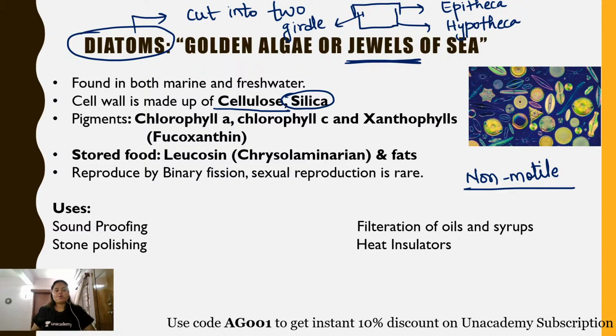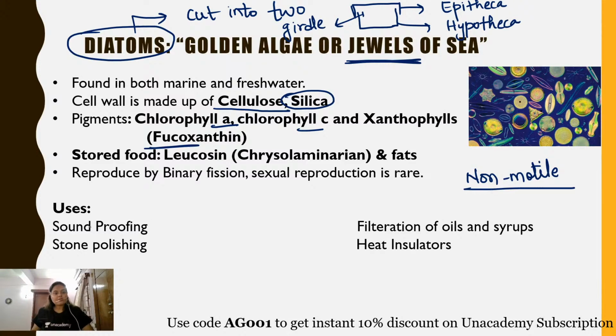Okay. Now the pigments found in diatoms are chlorophyll A, chlorophyll C, and fucoxanthin. Chlorophyll A and chlorophyll C were also present over there. Now the difference is in the xanthophylls. There, diadinoxanthin and dinoxanthin were present, and here fucoxanthin is present. Okay. Diatoms also come under the category of Protistan algae.